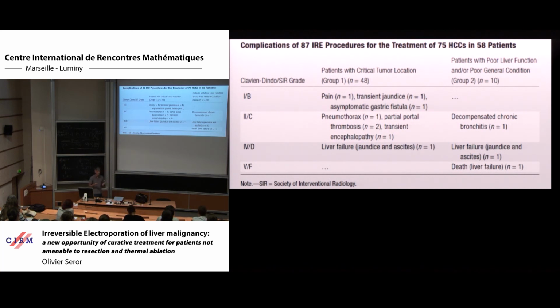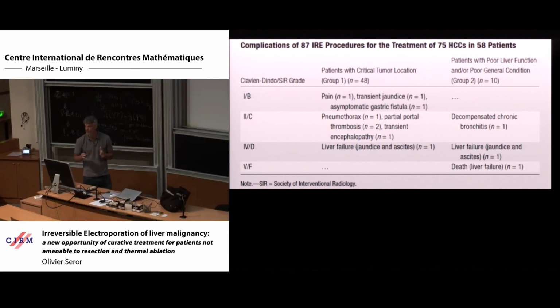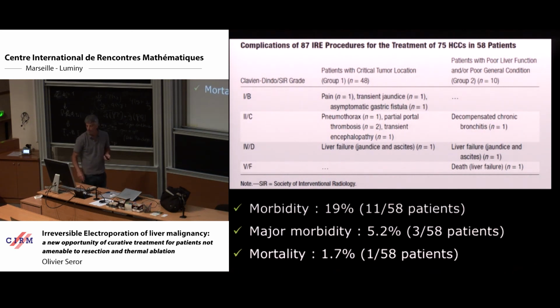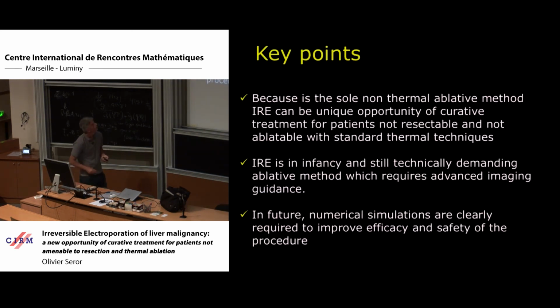I said at the beginning of this talk that with electroporation we have a slight thermal increase, but this slight thermal increase is not enough to induce such complication. And it was the reason why we selected electroporation. So this result confirms that electroporation is a quite safe technique to treat such a tumor.